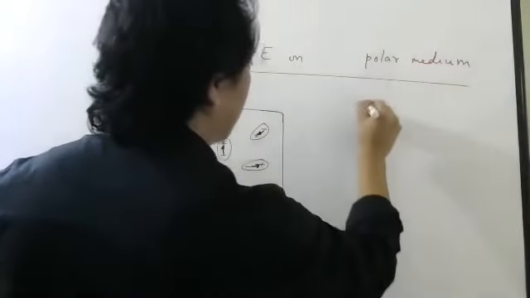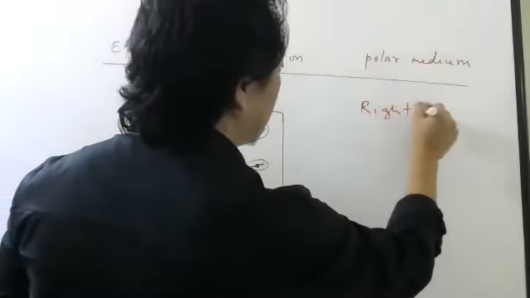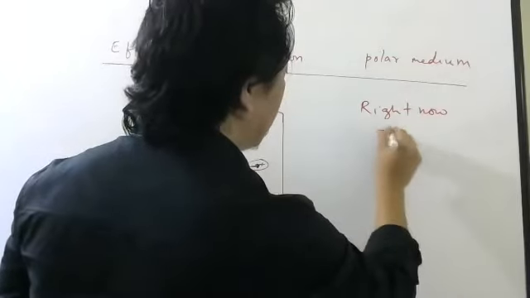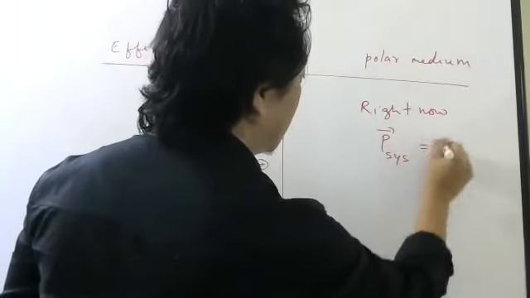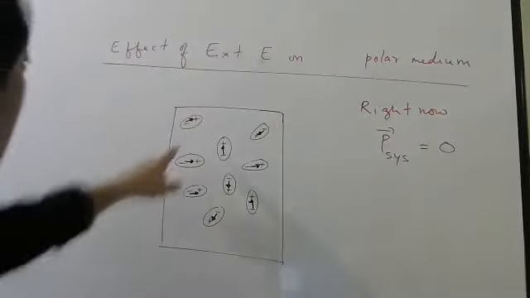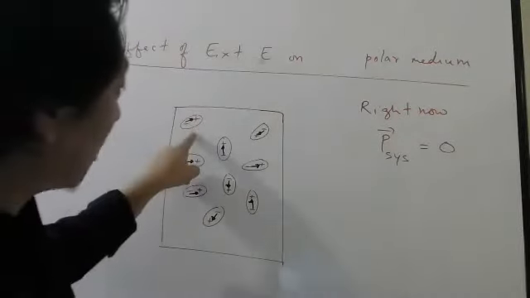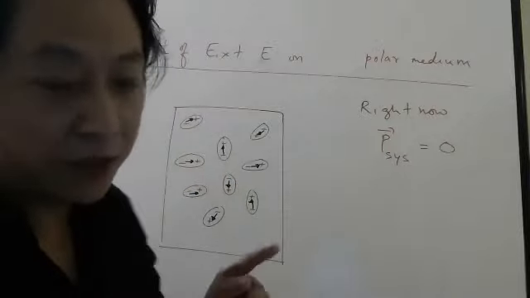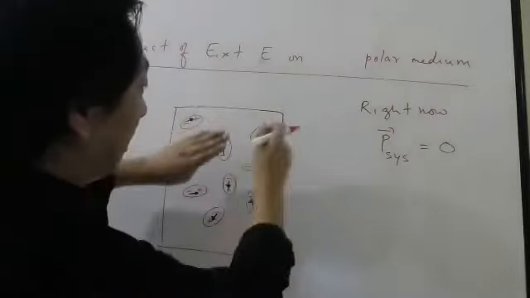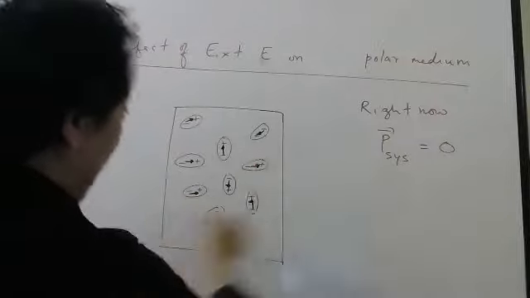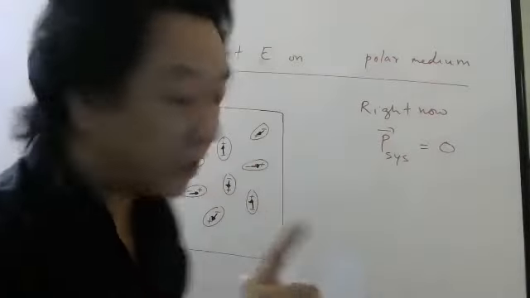So right now, what is the total dipole moment of the system? 0, because individual atoms have a dipole moment, no doubt, but since they are randomly oriented, the total dipole moment, since it is a vector quantity, will cancel.